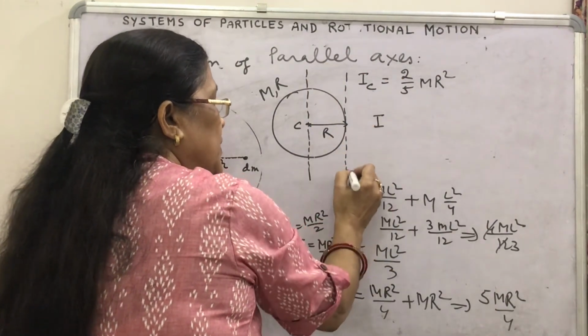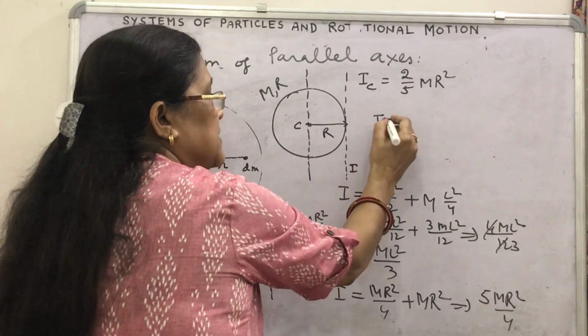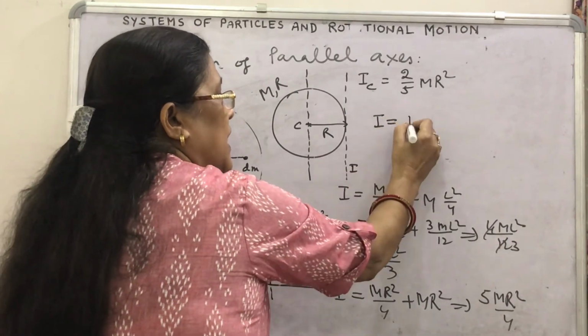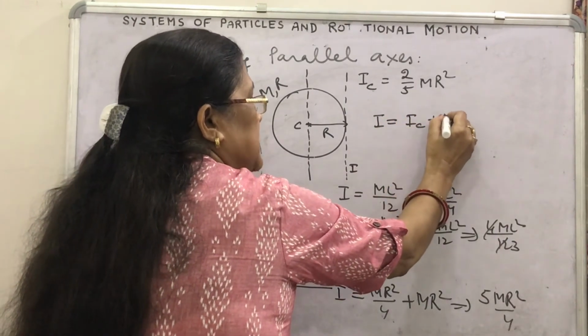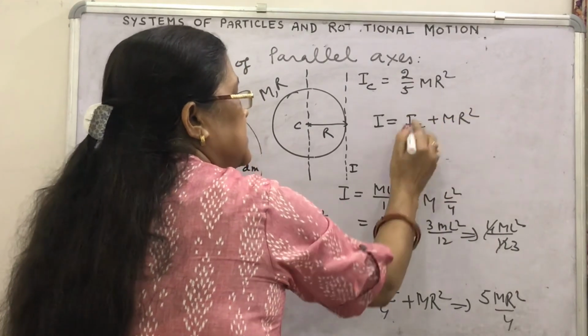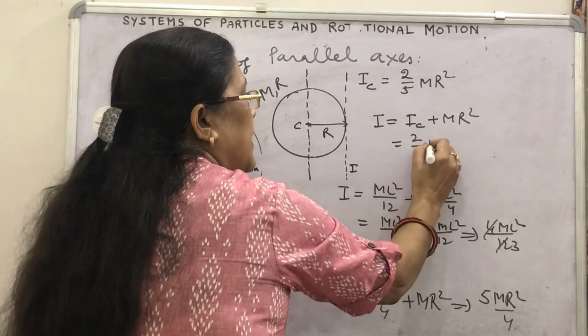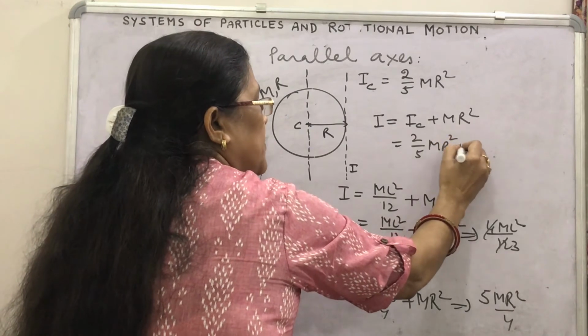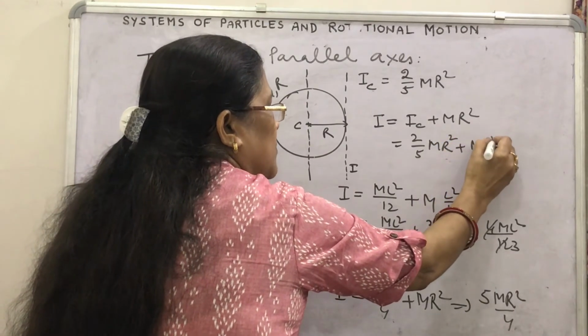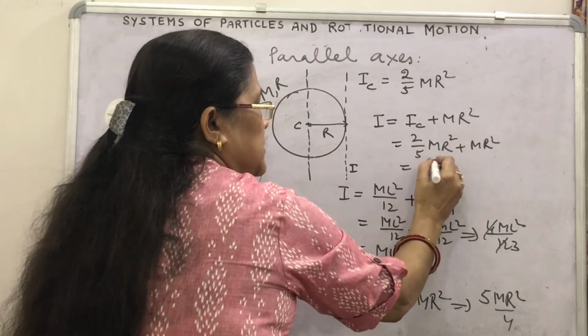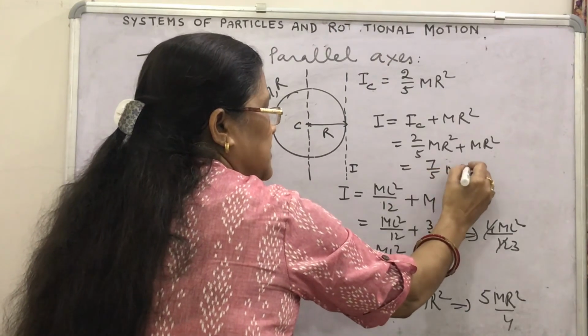Suppose this is I, then I will be IC plus mr square. What is IC? 2 by 5 mr square plus mr square, which is 7 by 5 mr square.